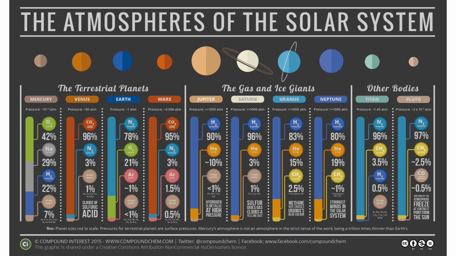The second is Venus, which has 96% carbon dioxide. The third is Earth, with nitrogen 78%, oxygen 21%, and the rest other gases. When you come to Mars, you are again back to carbon dioxide, which is 95%, and the rest of the gases follow.